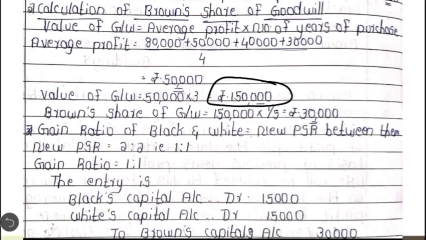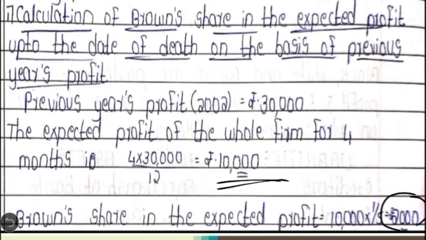So in that particular ratio, we are going to adjust the share of goodwill which belongs to the deceased partner Brown. So the entry here is remaining partners' capital accounts debit to deceased partner's capital account. Who are the remaining partners? Black's capital account debit 30,000 into 1 by 2. White's capital account debit 30,000 into 1 by 2. To Brown's capital account 30,000. Okay, so this is the adjustment relating to goodwill.